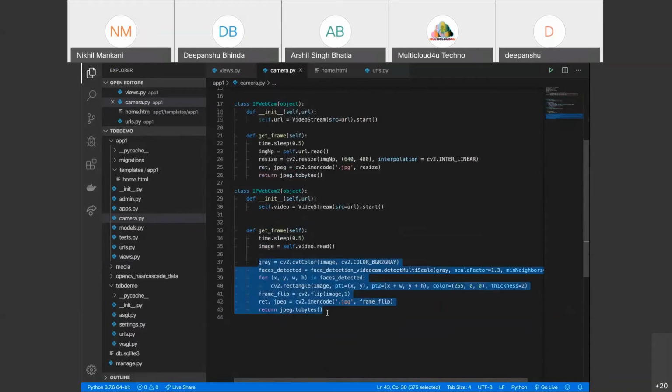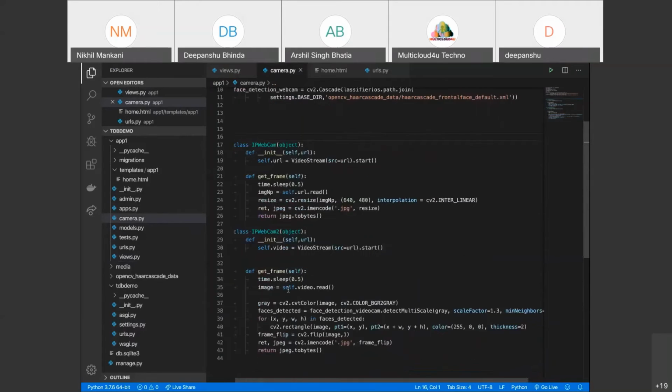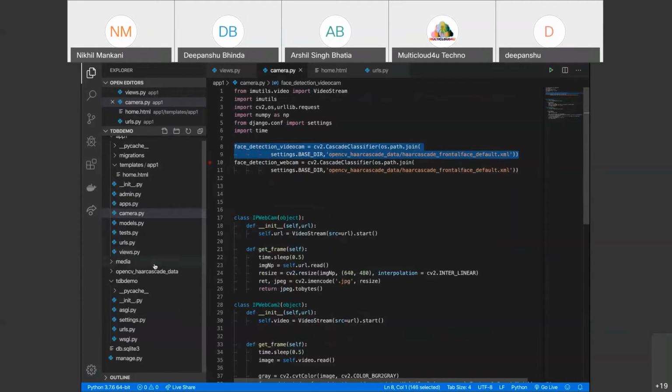Here we have used imutils, and libraries like CV2, NumPy, Django, and time. First, in line number 8, we have made the object of Haar Cascade. Now many of you are not familiar with Haar Cascade, but people with hands-on experience in computer vision are familiar with it.